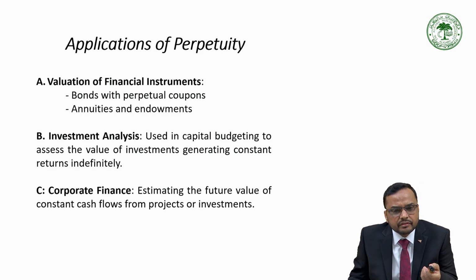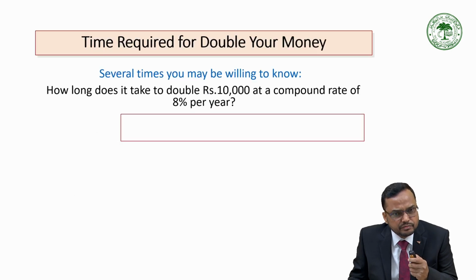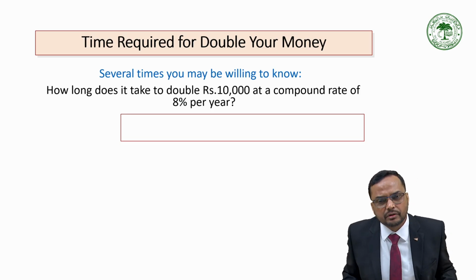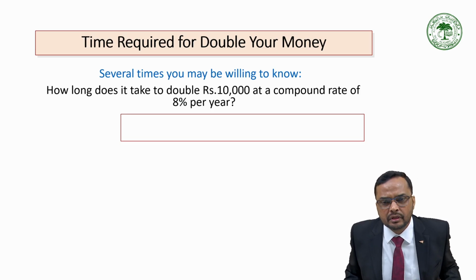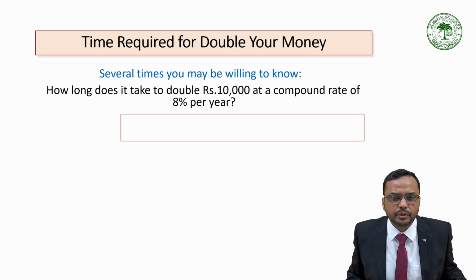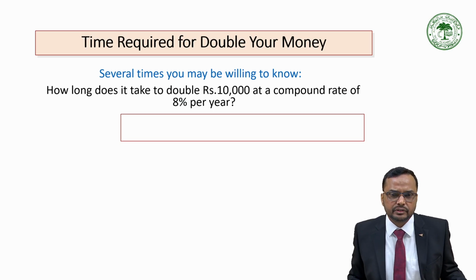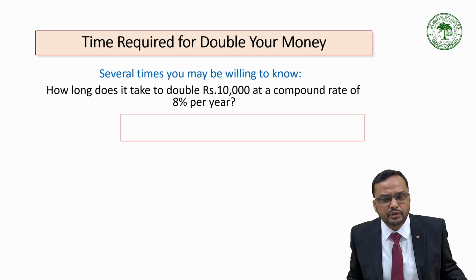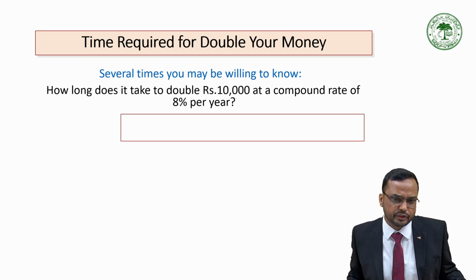Corporate finance also, that is estimating the future value of constant cash flow from projects or investments. Another, very often we must be listening about in what time period my amount would be doubled. So several times you may be willing to know how long it takes to double 10,000 rupees at a compound rate of 8%.